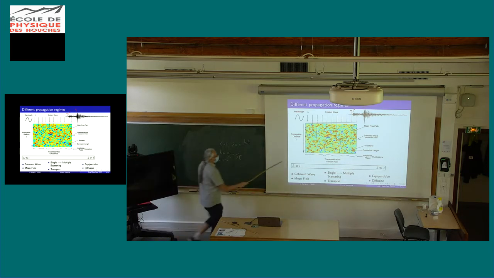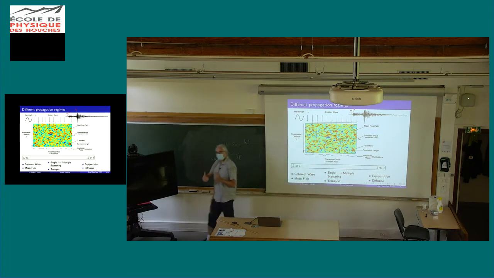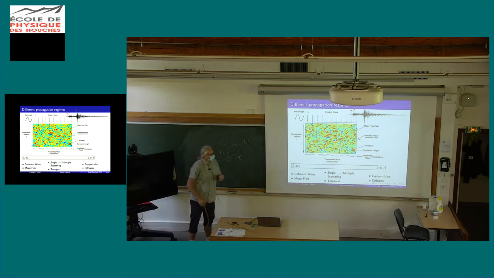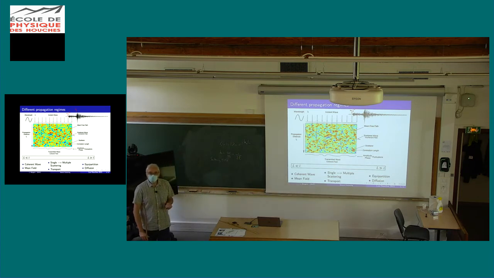So this is a single realization. If I ensemble average, I will have a plane wave that will propagate with its own velocity, an effective velocity that depends on the scattering properties.